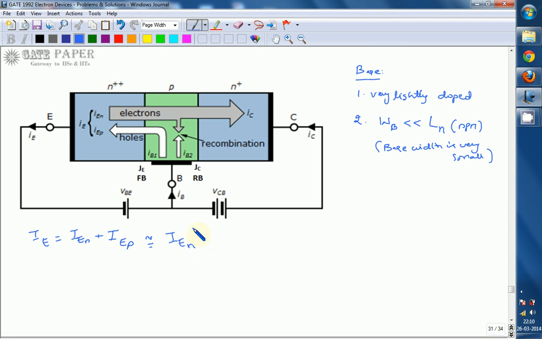IEN is the number of electrons reaching the collector, so it can be approximated as IC. From this we can say that IC will be more if IEN by IE is more.